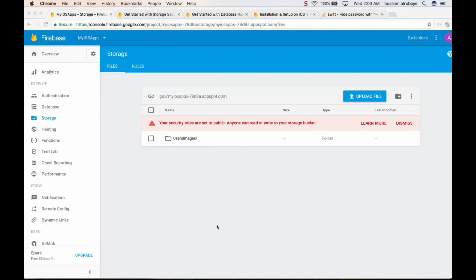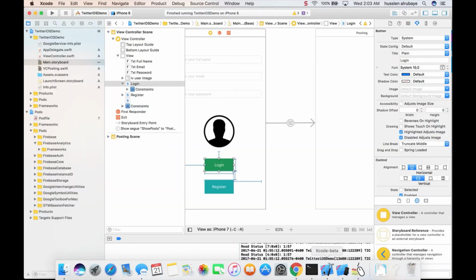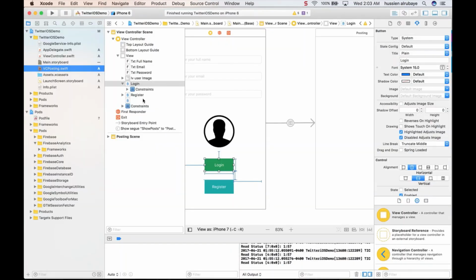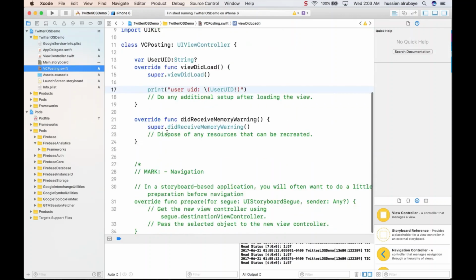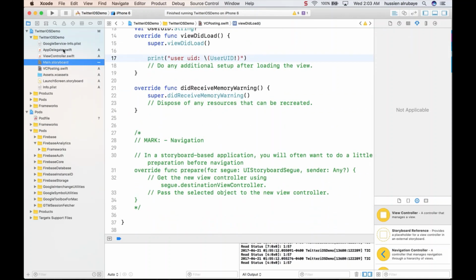After login and register, I want him to go through the segue to the second page. How do I do that? In the view controller, I have it, which is this view controller.